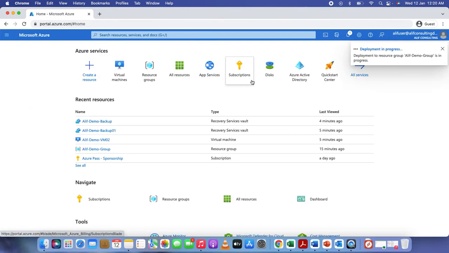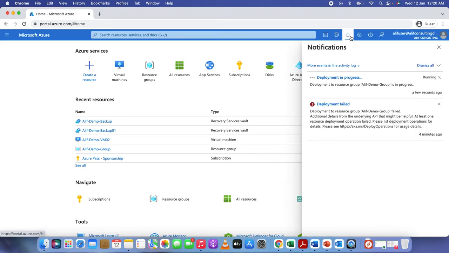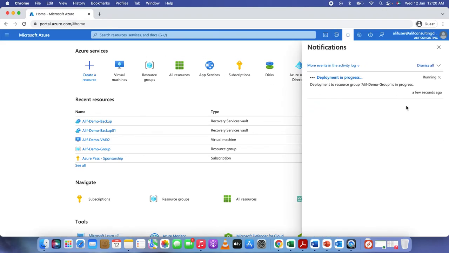It's going to take a little time, and once that is done, we will be able to see a new storage account has been deployed in the resource group under the demo group. We just need to wait for a few seconds, and the storage account will get done.